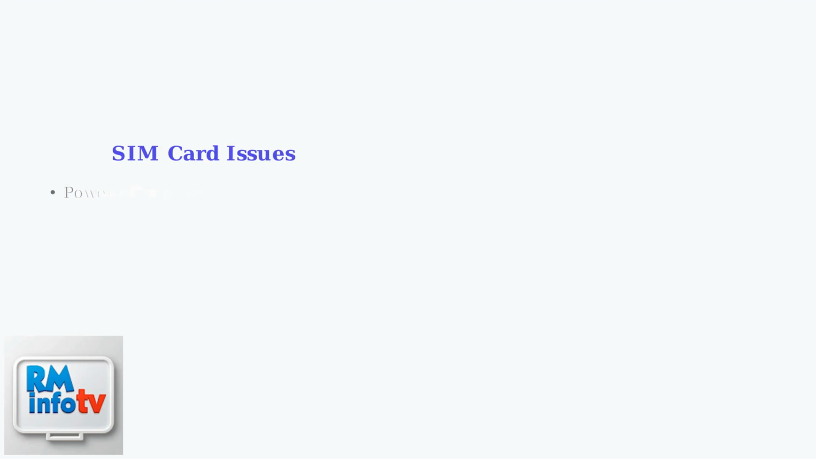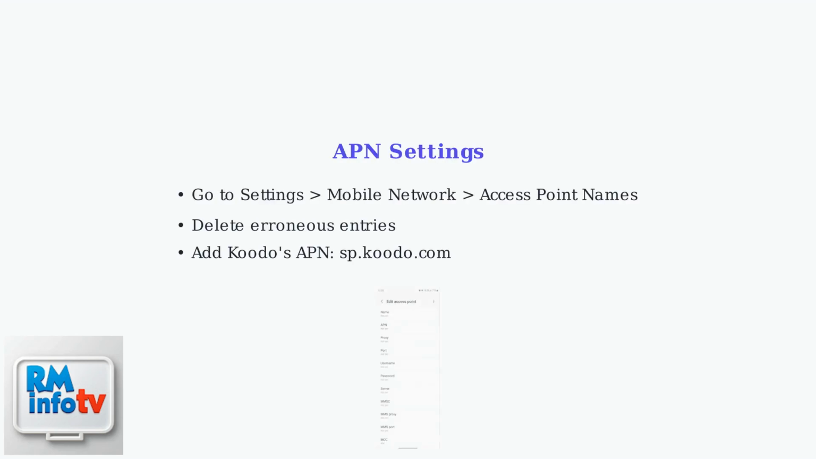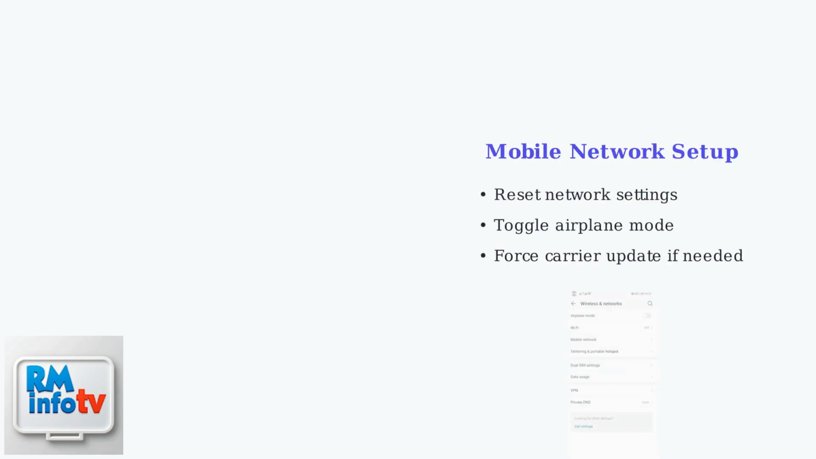For SIM card issues, start by powering off your phone, then remove and reinsert the physical SIM card. For eSIM users, erase and reinstall the profile through your device settings. For APN settings, navigate to your mobile network settings, delete any incorrect entries, and add Koodo's official APN configuration. For mobile network setup, reset your network settings, toggle airplane mode on and off, or force a carrier update if necessary.